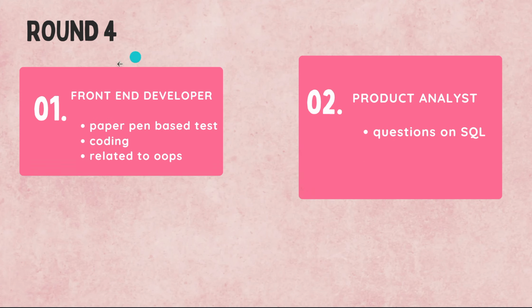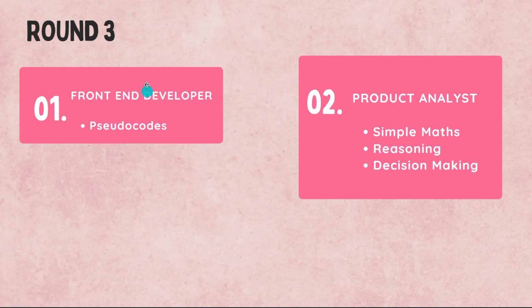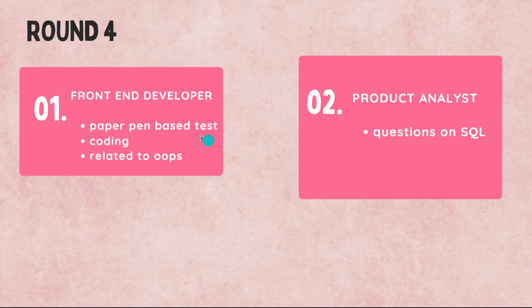Round 4. The ones who qualified in round 3, that means front end developers who qualified by doing pseudocodes, are given a paper pen based test which is on coding.